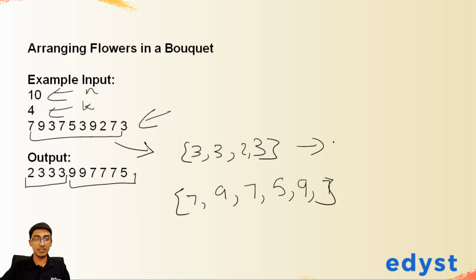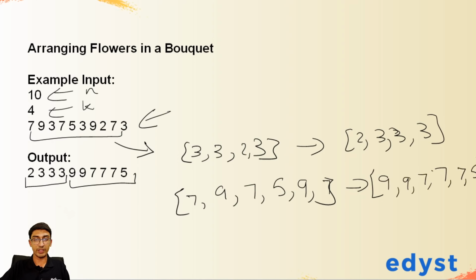Then we'll sort the first one to get 2, 3, 3, 3, and sort the second in descending order to get 9, 9, 7, 7, 7, 5. We sorted this in ascending, this in descending, and then we'll print this, and then print this, one by one like that.